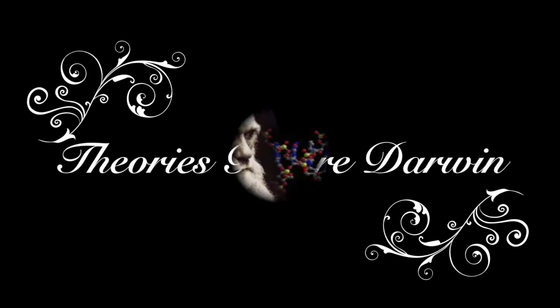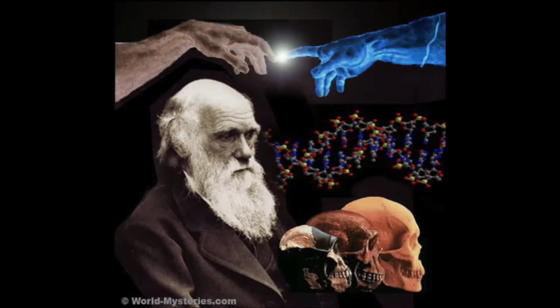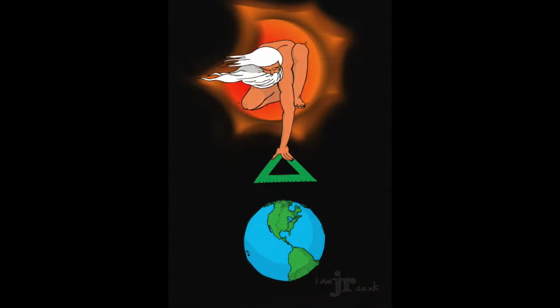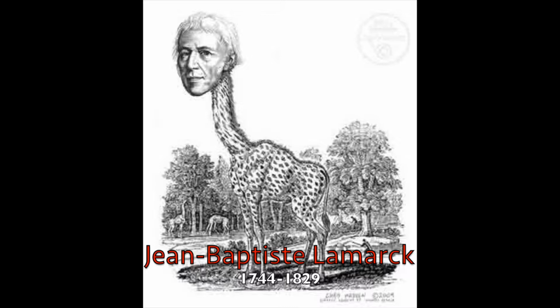Theories before Darwin. Before Darwin, there were several other explanations for the diversity of life we see here on Earth. Creationism is the idea that God created all life on Earth as described in the Bible. It remains a popular view to this day, but there is no empirical or scientific evidence in support of this theory. French naturalist Jean-Baptiste Lamarck proposed another competing theory.